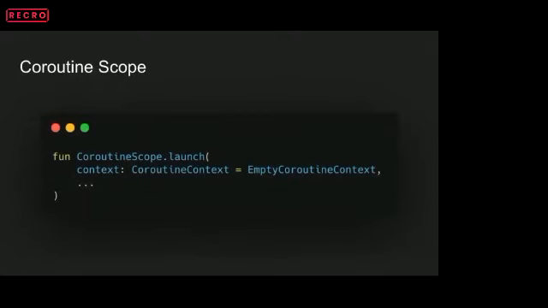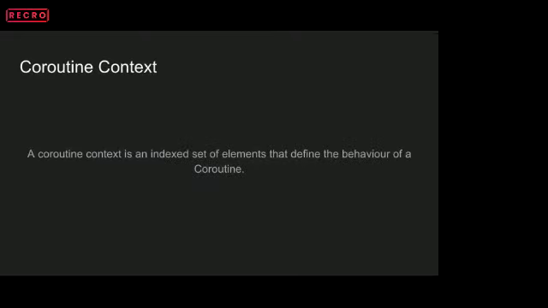As I mentioned earlier, the CoroutineContext is one of the components of the coroutine. So let's try to understand what CoroutineContext actually is. It's simply an indexed set of elements that define the behavior of a coroutine, right?